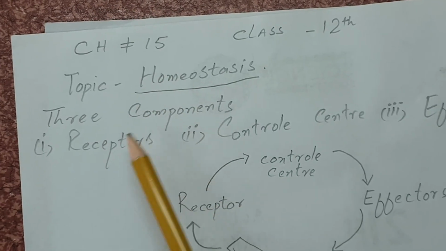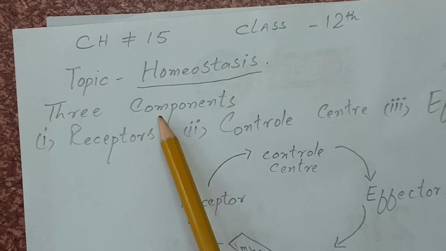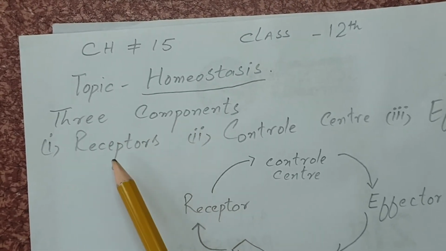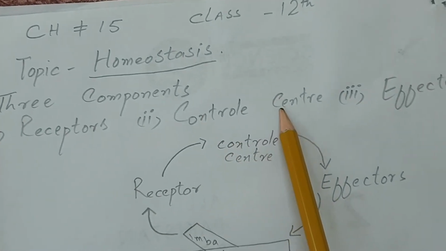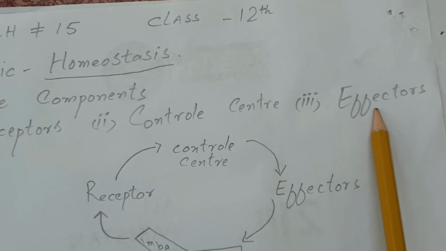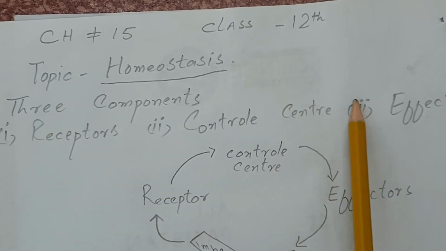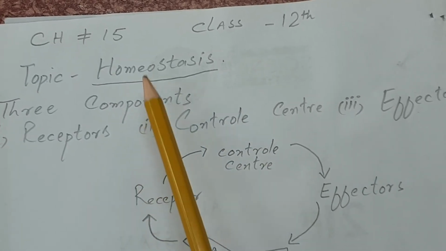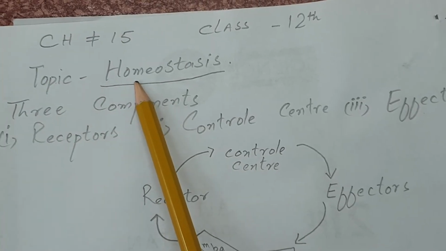There are three components of the homeostatic system through which homeostasis of the living organisms occurs. Number one, receptors. Number two, control center. Number three, effectors. These are the three components of this system which work with each other, and they regulate the internal environment of the living organisms.